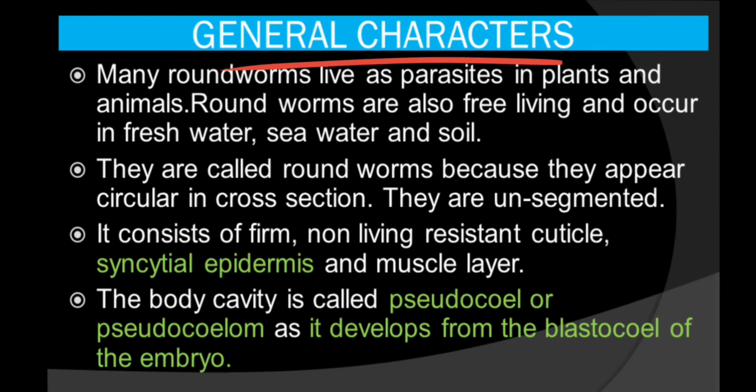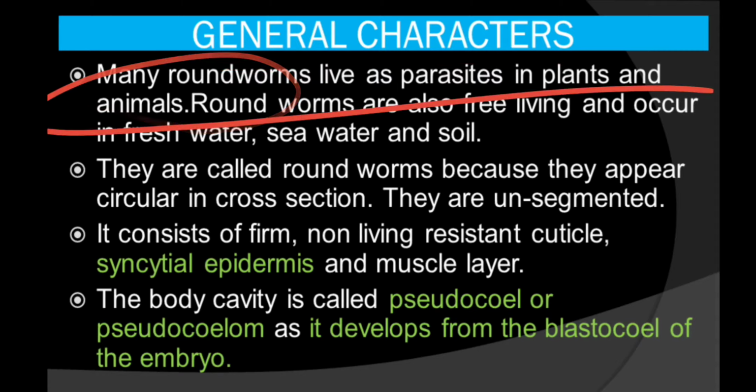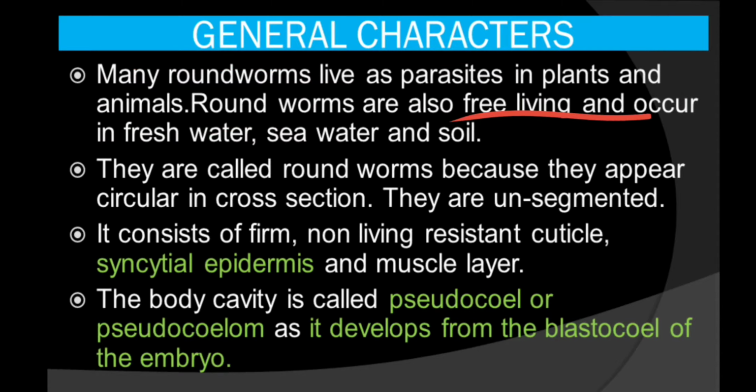Now move on to its general characteristics. Many roundworms live as parasites in plants and animals. So you can see that they are parasites and they are found in plants as well as in animals. Roundworms are also free living and occur in fresh water, in seawater as well as in the soil. So this is its habitat. Now they are called roundworms because they appear circular in cross section.